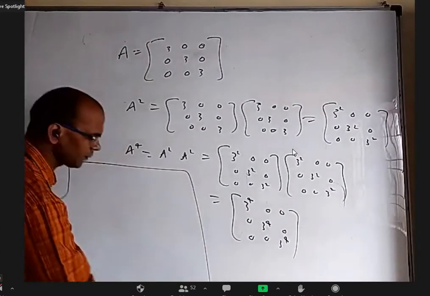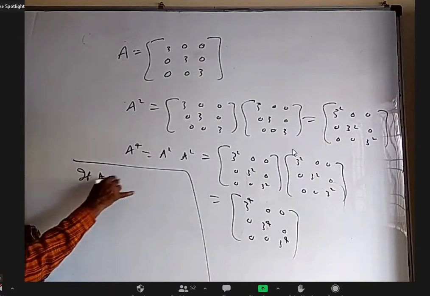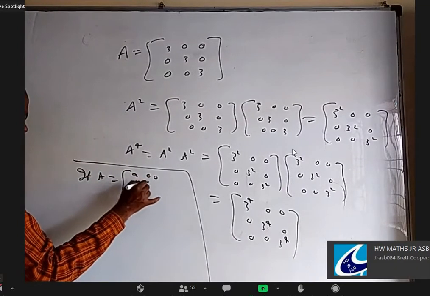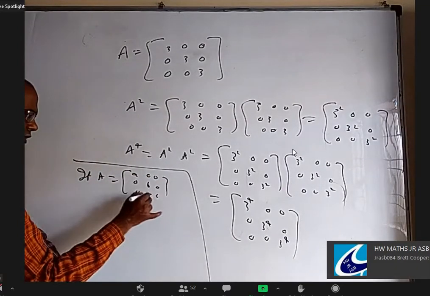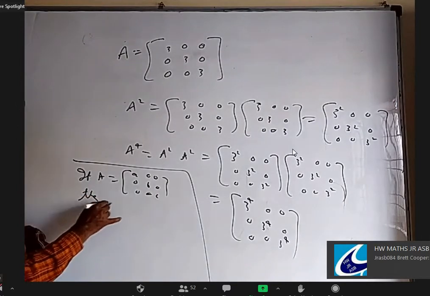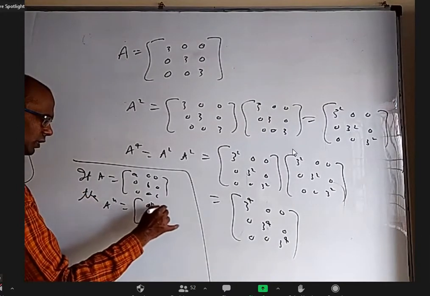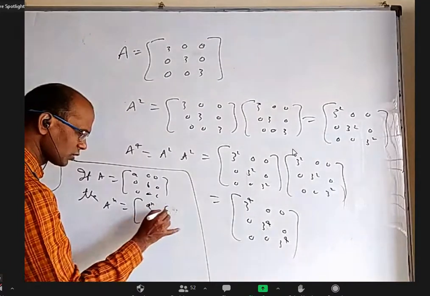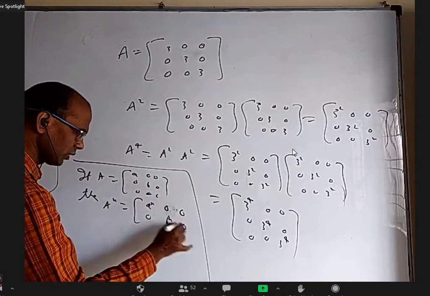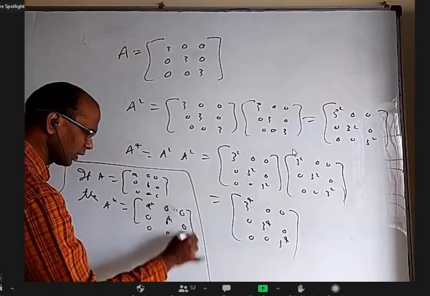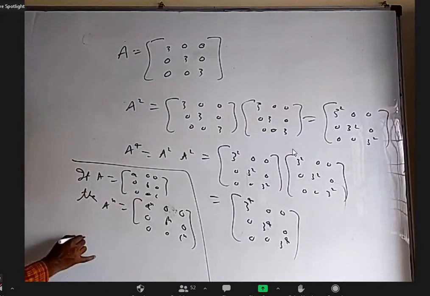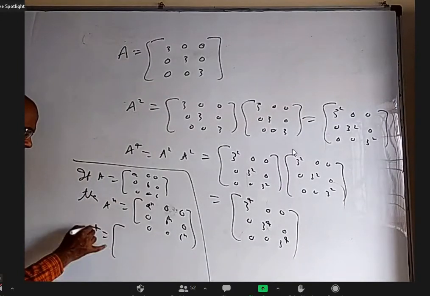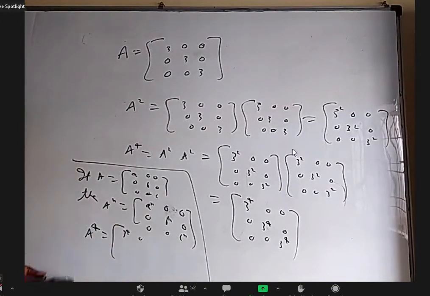You can also say if A is equal to A 0 0, 0 B 0, 0 0 C, then A power n is equal to A power n 0 0, 0 B power n 0, 0 0 C power n. State this formula, and now you say A power 4 in the present question is 3 power 4. Like that also you can say.